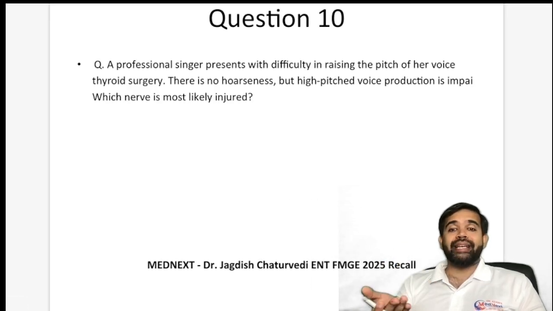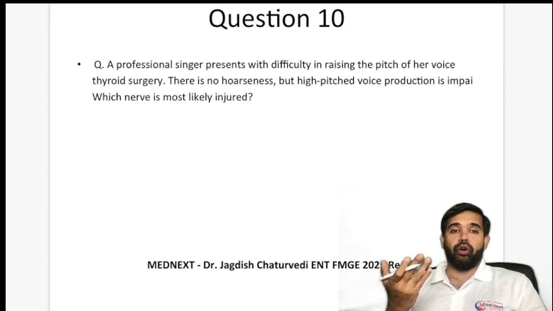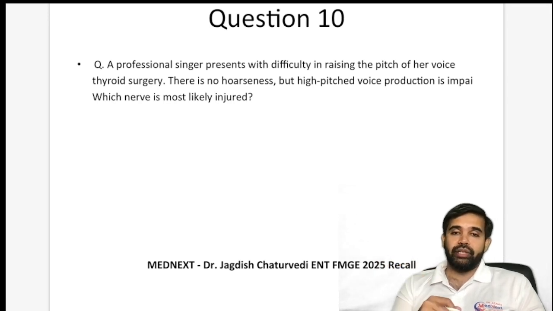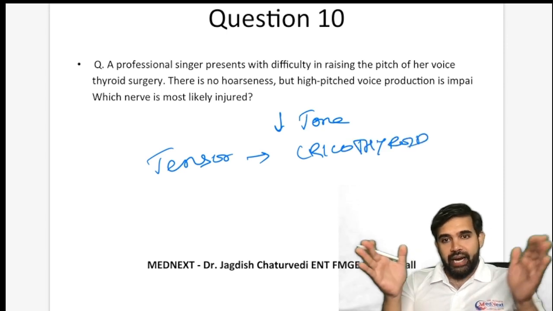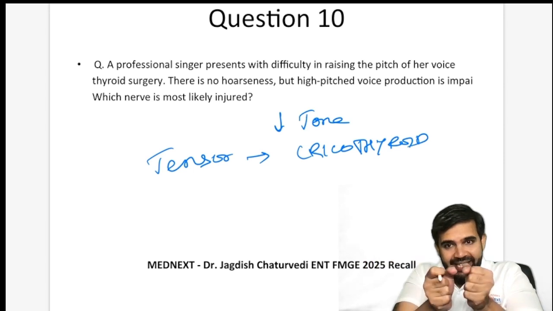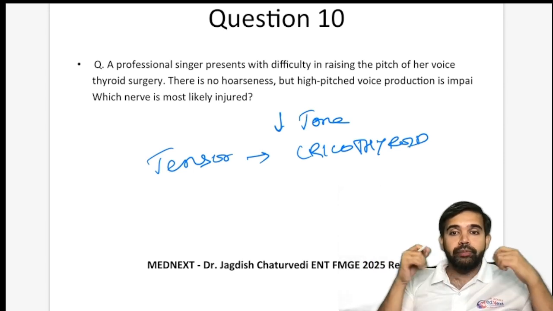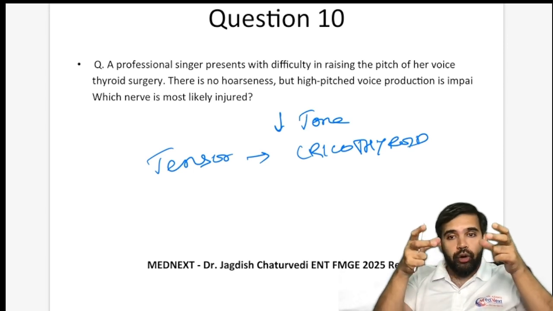Now, a professional singer has difficulty in raising the pitch of her voice after thyroid surgery. So basically, there is low tension or tone. There is only one tensor, which is cricothyroid. It is an adductor and tensor. It shortens the space between the cricoid and the thyroid.